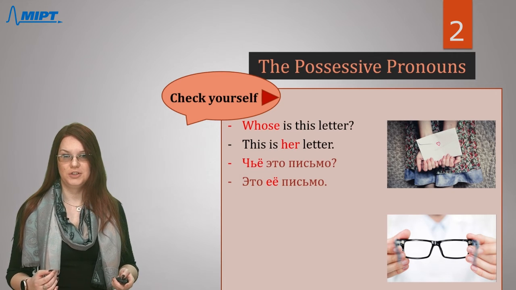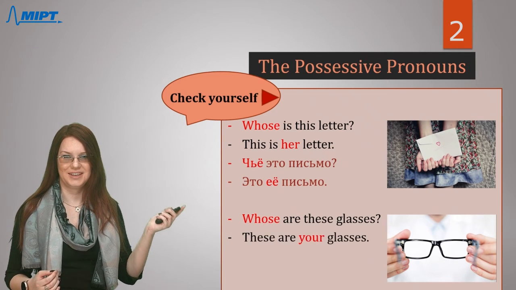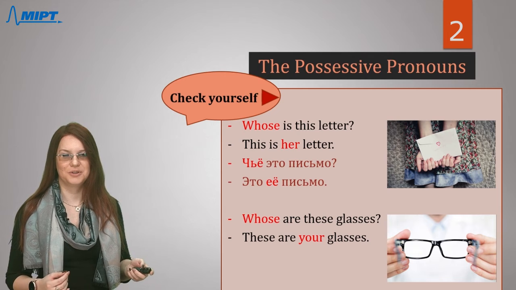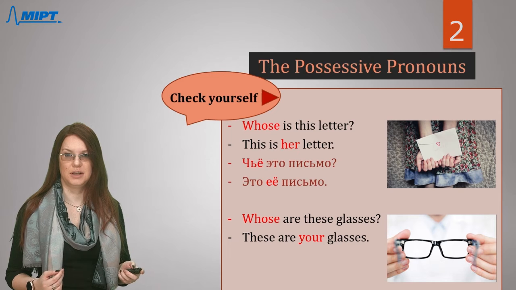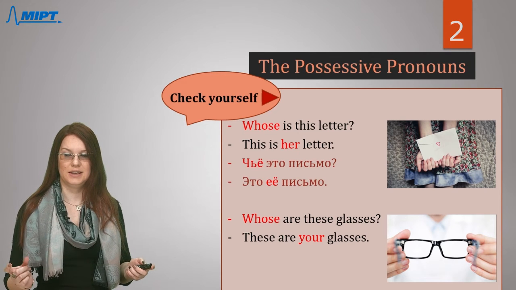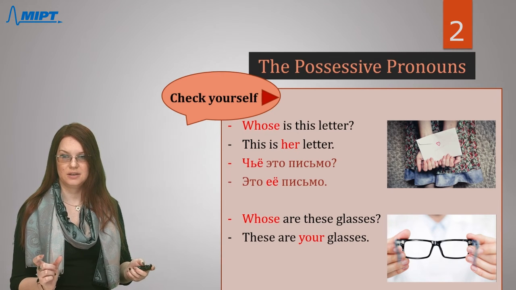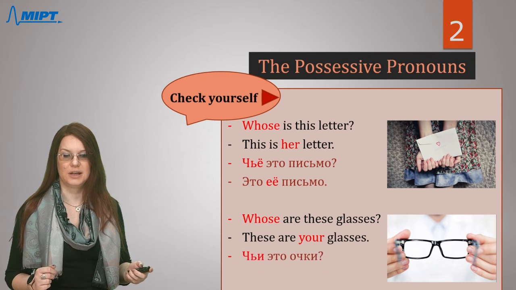And one more picture. You can guess which word we should choose here. Glasses, of course, it's a plural form, right? So whose for plural nouns will sound like чьи. Then our word это, this word doesn't change. And this noun, glasses, in Russian is очки.